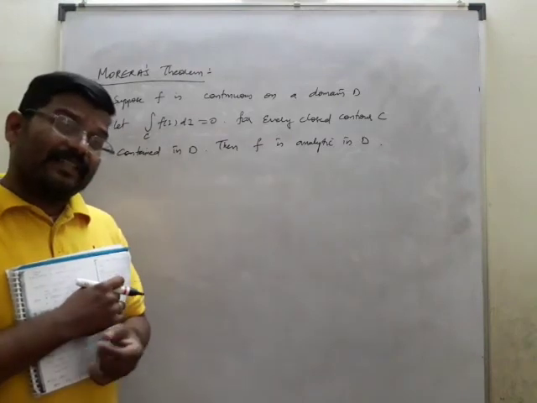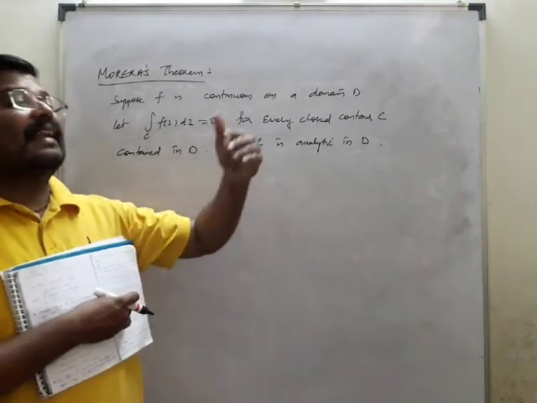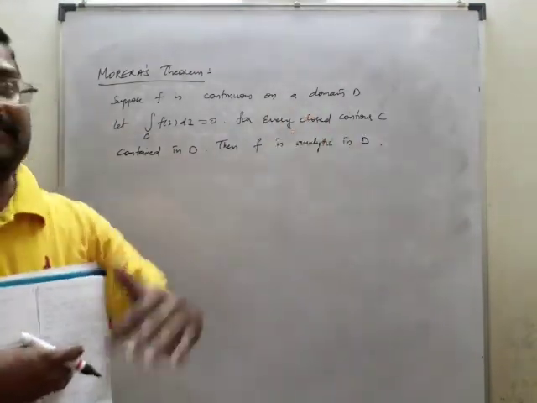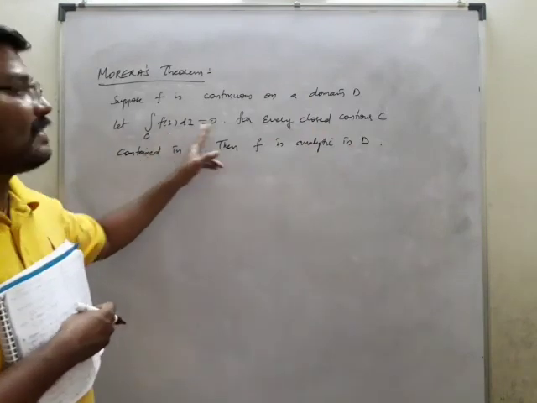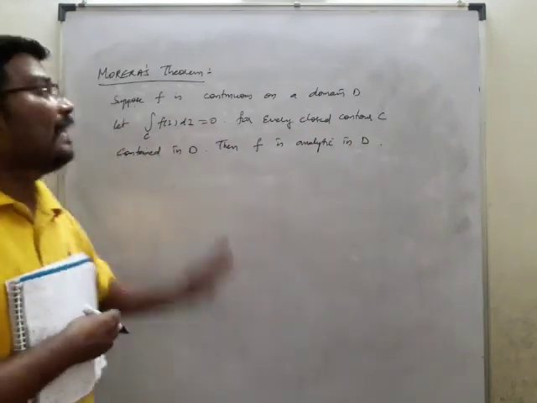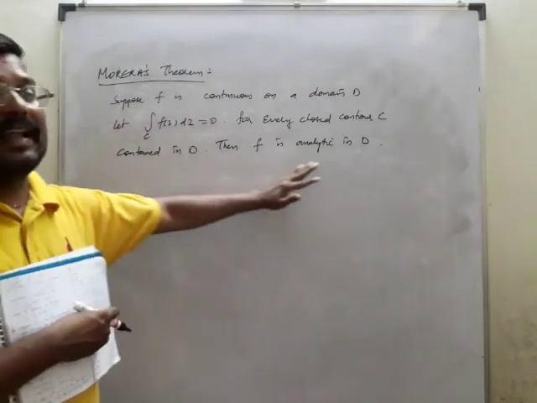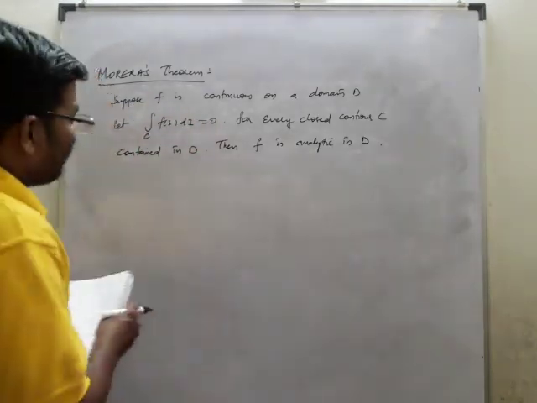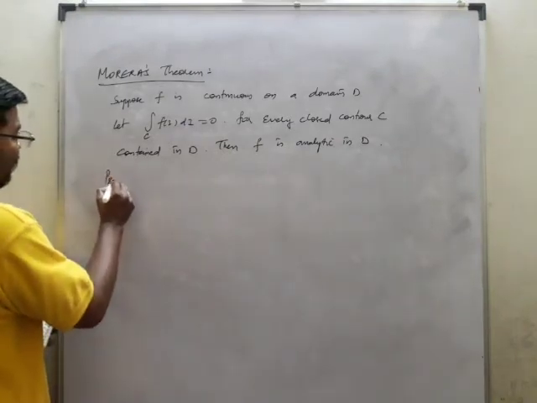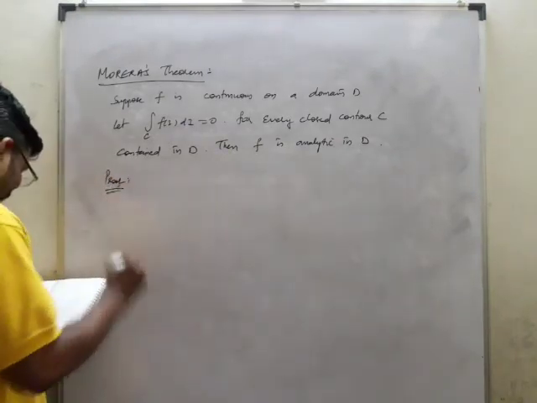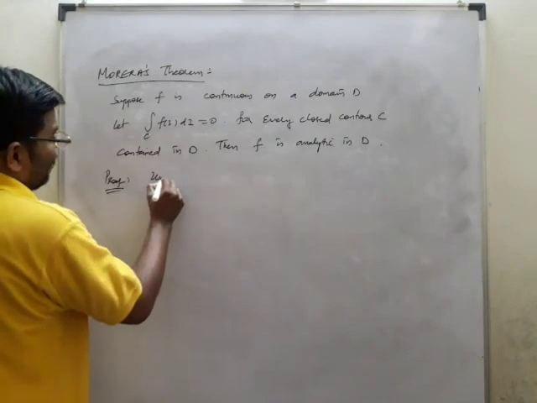What the Cauchy-Goursat theorem says is that if f is analytic in the closed contour C, then integral over C of f of z dz equal to 0. But here, if integral over C of f of z is equal to 0, then f is analytic. That we need to prove. So by using the above problem, we'll try to prove this. It's very simple.